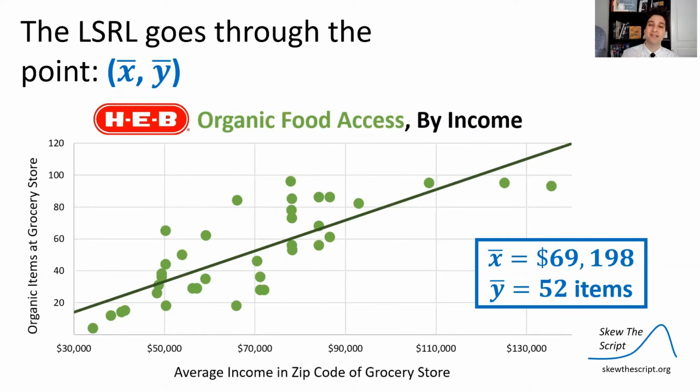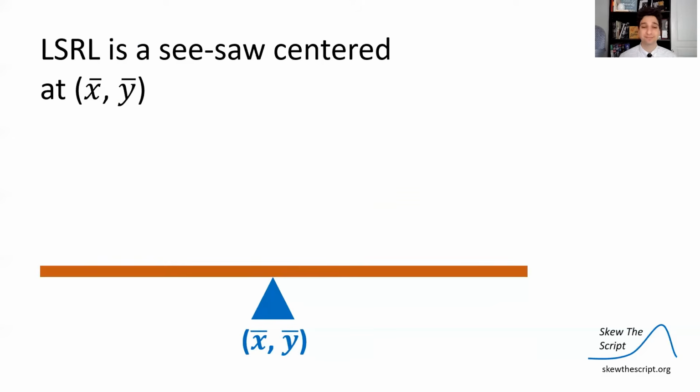So for example, in this case, the mean income was $69,000 among all the zip codes collected here, and the mean number of organic food items at the grocery stores was 52. So if we plot those two and find where they collide, that's the coordinate X bar, Y bar, mean of the X, mean of the Y, and our least square regression line goes straight through that point. Least square regression lines will always go through that mean point for any data set.